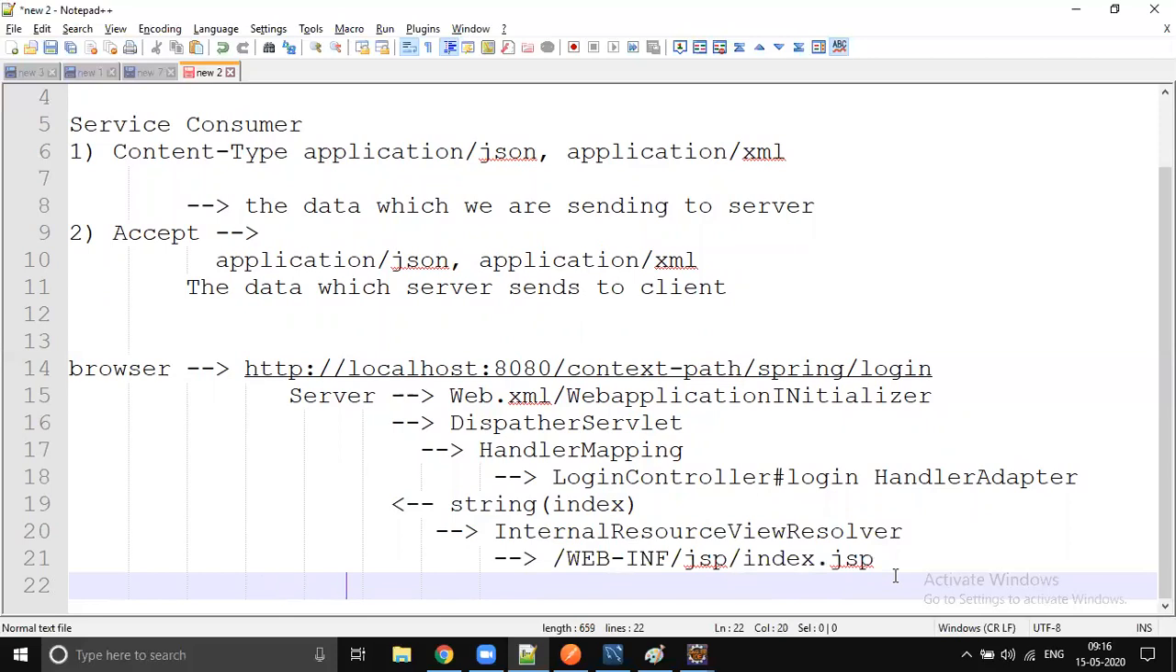Then it will be returned back to the dispatcher servlet. Now the dispatcher servlet will render this JSP and display it to the client. So the final response here is JSP rendering. What will you get? HTML.